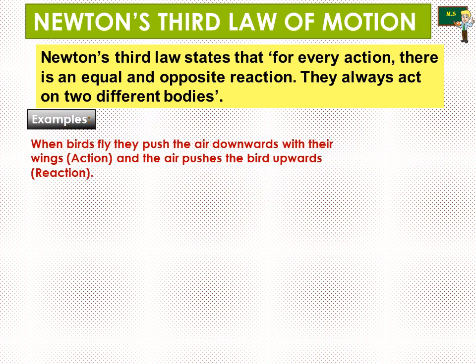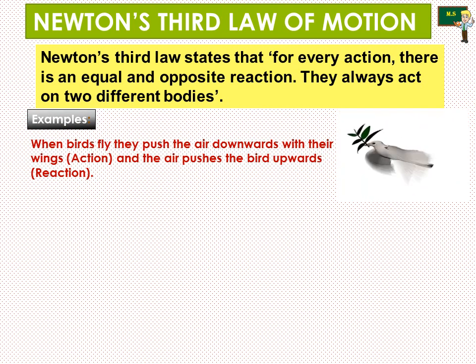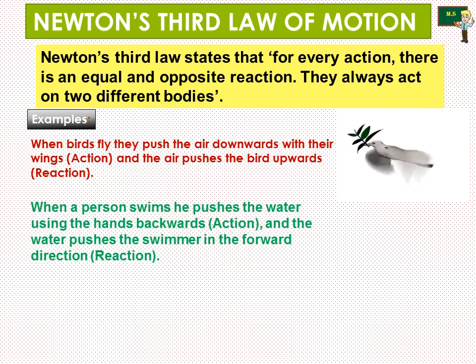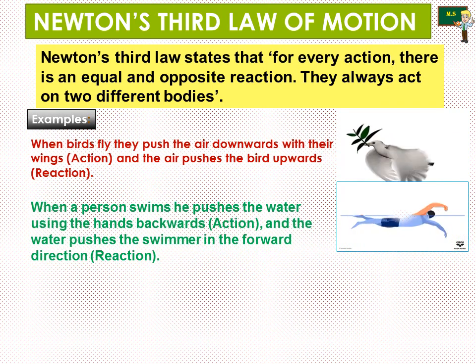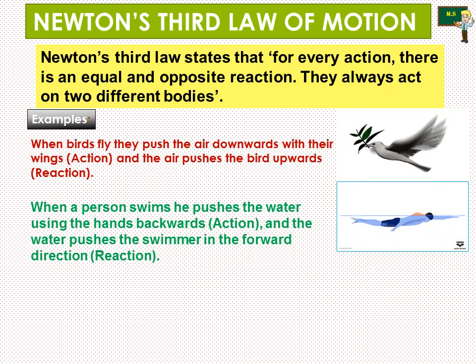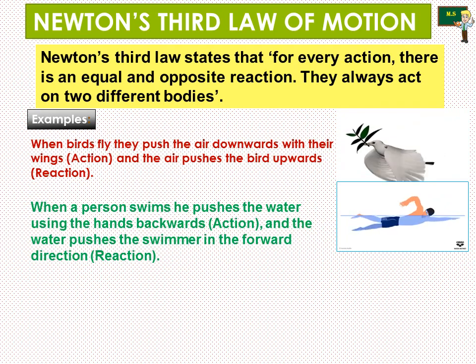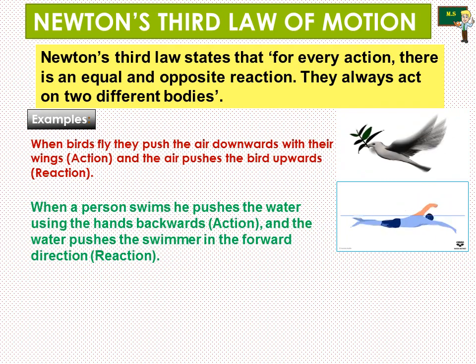First example is when birds fly, they push the air downwards with their wings. That is the action. And the air pushes the birds upward is called the reaction. Second example is when a person swims, he pushes the water backward using the hands. This is action. And the water pushes the swimmer in the forward direction is the reaction.